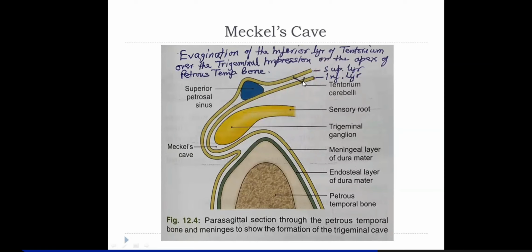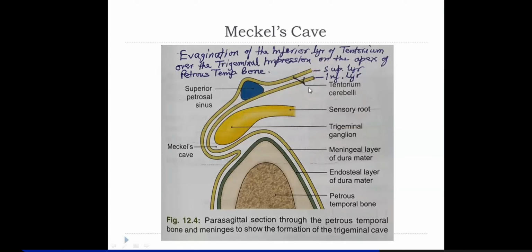At the apex of the petrous temporal bone, you find the attachment of the anterolateral portion of the tentorium cerebelli, which lodges the superior petrosal sinus. Between the superior petrosal sinus and the upper margin of the petrous temporal bone, the trigeminal ganglion pushes or evaginates the inferior layer of the tentorium cerebelli.